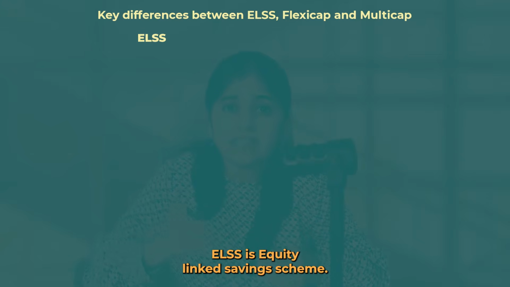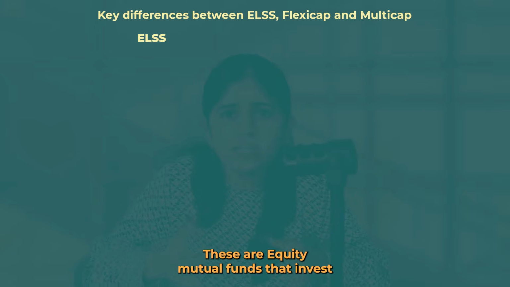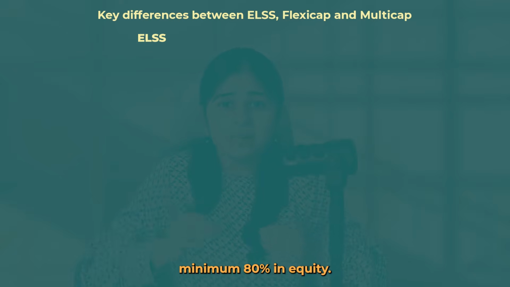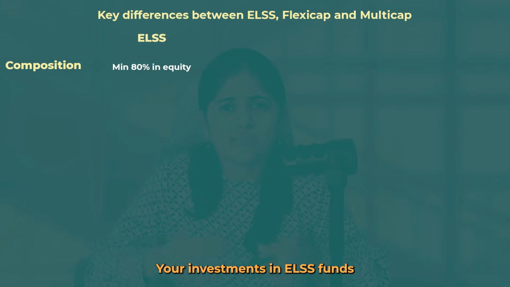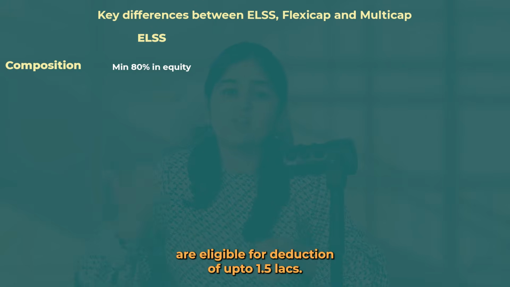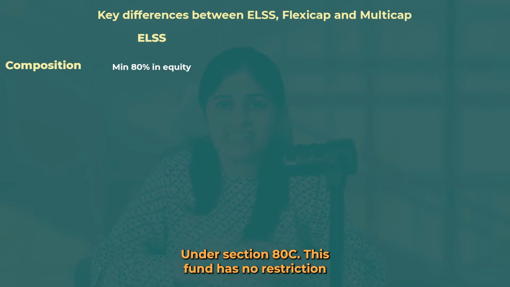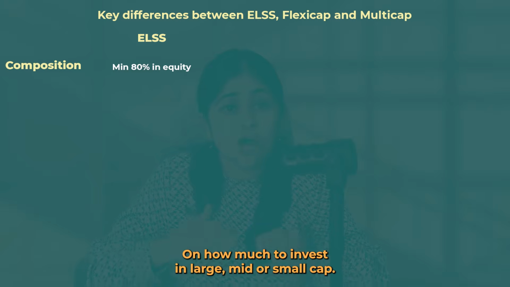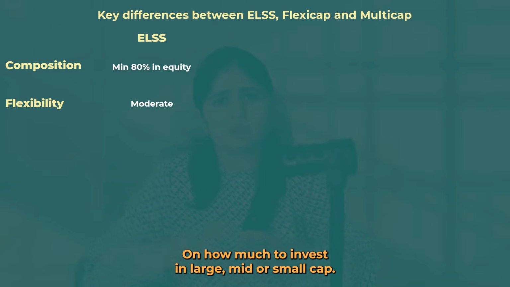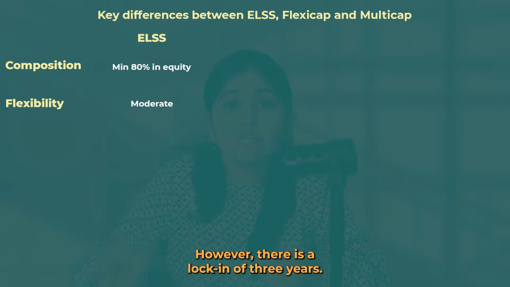ELSS is Equity Linked Savings Scheme. These are equity mutual funds that invest minimum 80% in equity. Your investments in ELSS funds are eligible for deduction of up to 1.5 lakhs under Section 80C. This fund has no restriction on how much to invest in large, mid or small cap. However, there is a lock-in of 3 years.